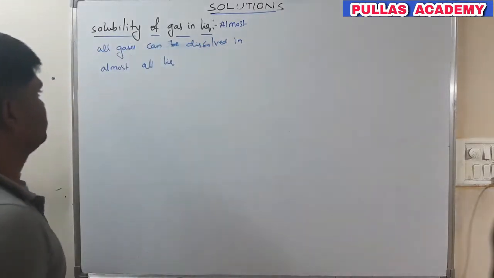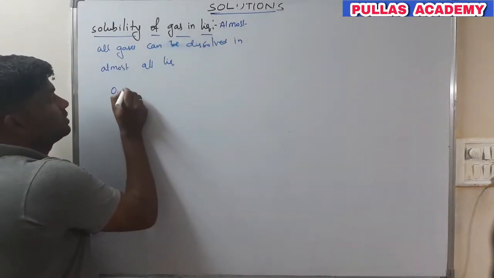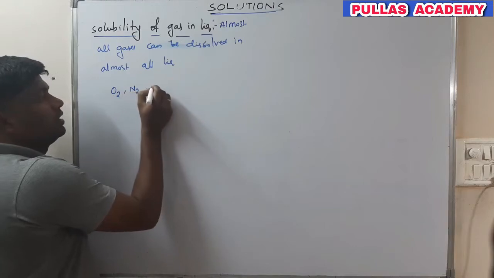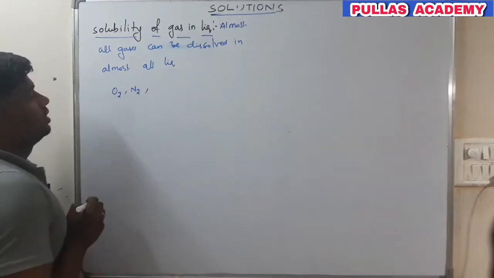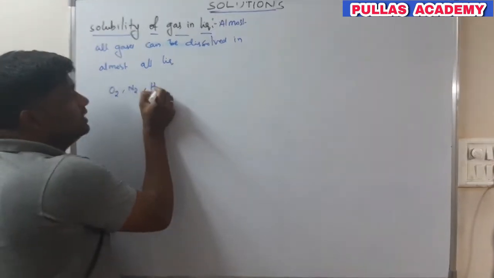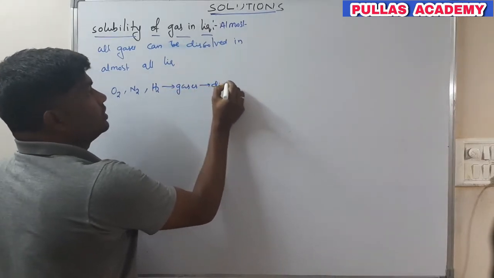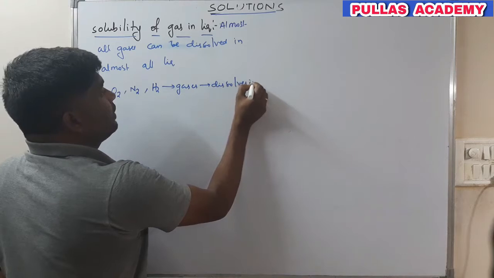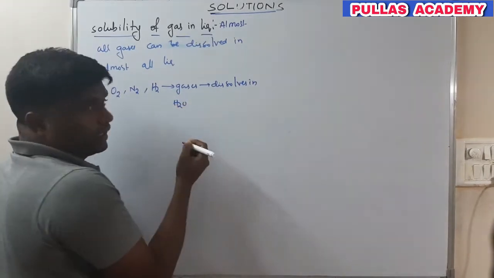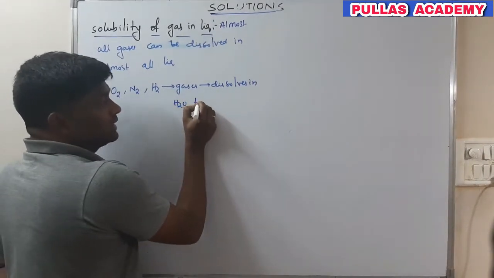For example, oxygen, nitrogen, hydrogen, these gases dissolve in water, but they dissolve in water to a less extent.